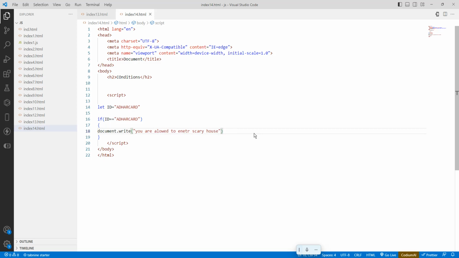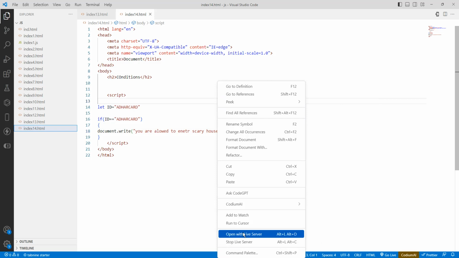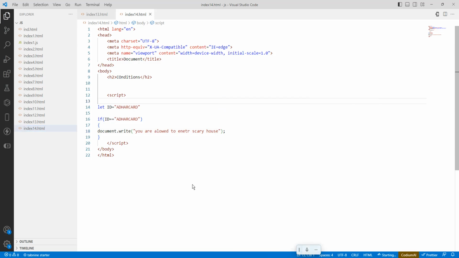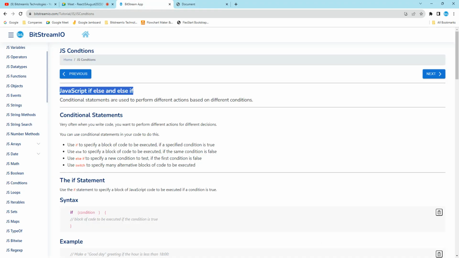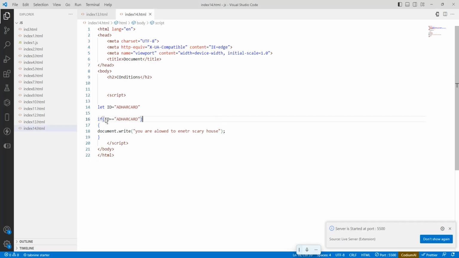Okay, so this is a condition. If I run it, right click, open with Live Server, what is the condition? It has to run and show, you are allowed to enter the scary house. When will the condition be false? The ID card is an Aadhaar card, but I brought a PAN card. So what is this ID? Here it is Aadhaar card, sorry, PAN card.